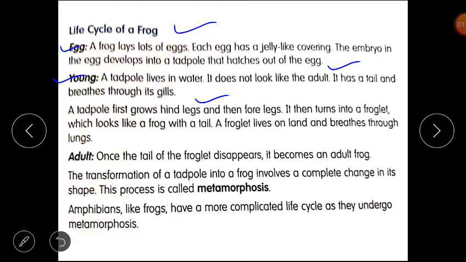It then turns into a froglet, which looks like a frog with a tail. A froglet lives on land and breathes through lungs. Clear students? Last stage is adult. Once the tail of the froglet disappears, it becomes an adult frog.